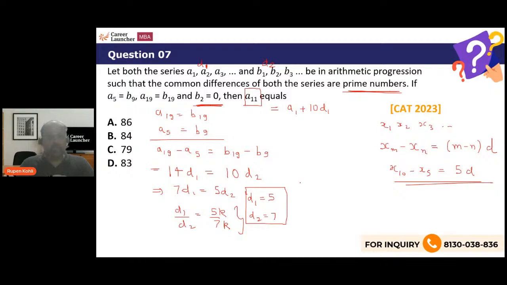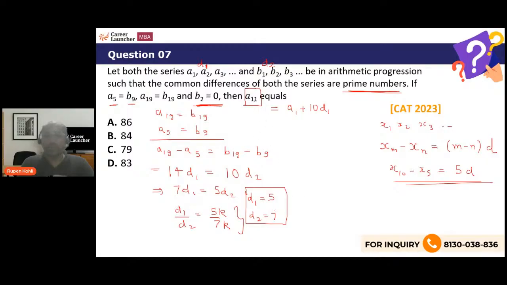Now, if B2 is 0, since I found D2, I'm trying to find A11. Let me do one thing. If I know B2 is 0, from B2, I can reach B9. And B9 equals A5. And from A5, I can reach A11. Given that I know the common differences, I can do that now.